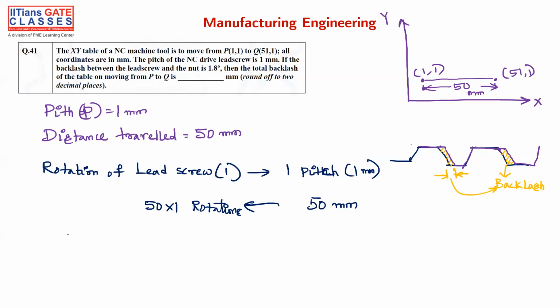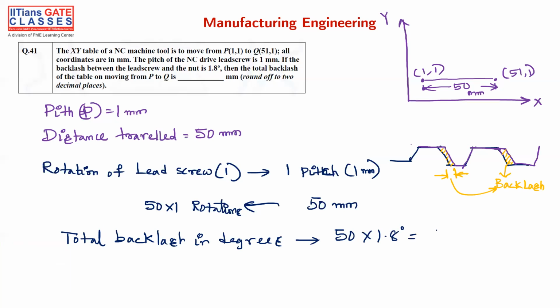So what is the total backlash? The total backlash in degrees is 50 into 1.8 degrees. For one pitch it is 1.8 degrees, so for 50 pitches it is 50 into 1.8 degrees, which is 90 degrees. So the backlash in degrees is 90.